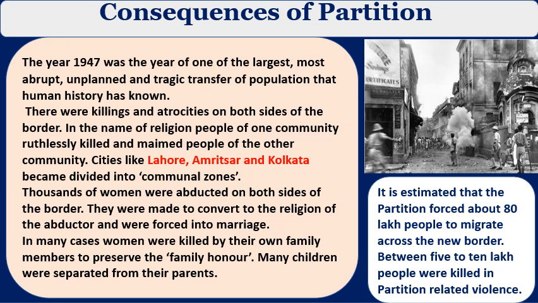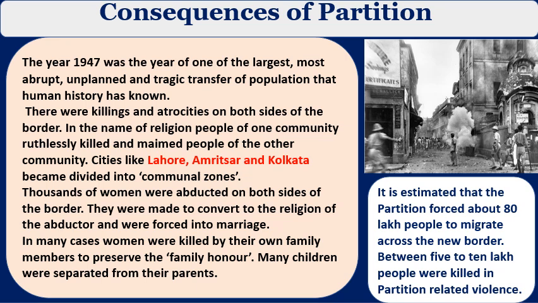Many people were killed, and rapes and brutal murders took place. There were killings and atrocities on both sides of the border. In the name of religion, people of one community ruthlessly killed and maimed people of the other community. Cities like Lahore, Amritsar and Kolkata became divided into communal zones. Particularly three cities in India, that is British India: Lahore, Amritsar and Kolkata.